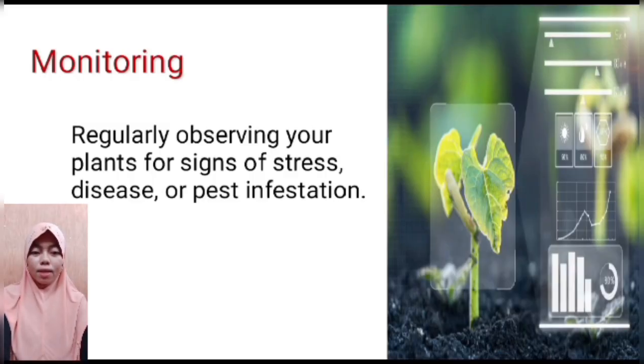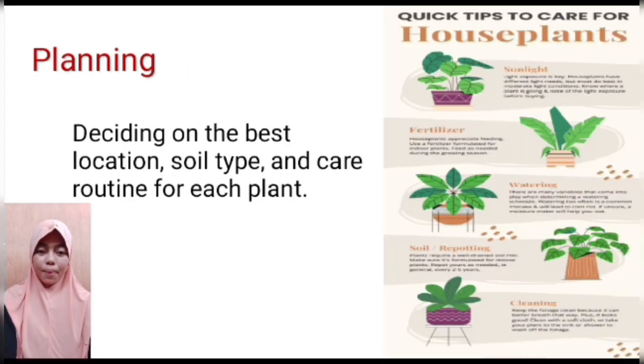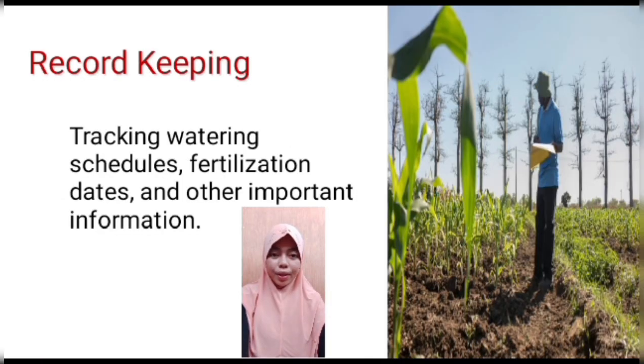Monitoring means keeping a close eye on your plants to make sure they're healthy and happy. Planning is like creating a roadmap for your plants. Record keeping is like keeping a diary for your plants. You'll write down things like when you water them, what kind of fertilizers you use, and any problems you notice.